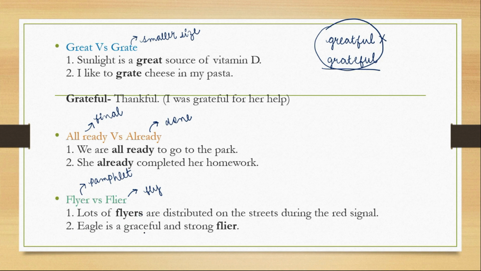And eagle is a graceful and strong flyer. So, who can fly very well is called a flyer. So, this is the difference. Like we must be thinking, no, FLY means fly. FLY means udna, but FLYER means the pamphlet. So sometimes English can be confusing, and that is why I'm making these videos for you.